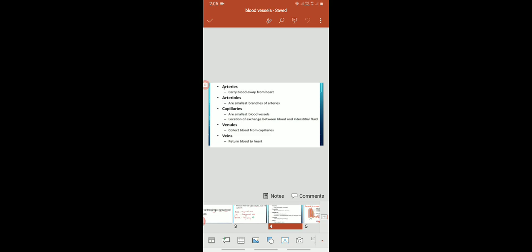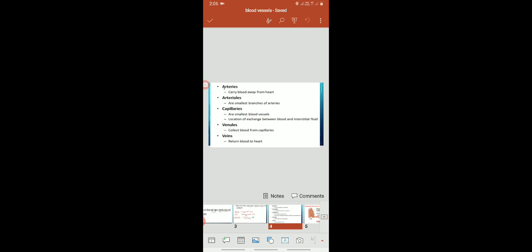Then these arterioles again divide into smaller blood vessels, that is capillaries. Due to these capillaries, there is exchange between blood and interstitial fluid. Then the capillaries unite and form venules. These venules collect blood from the capillaries, and finally open into veins and return blood to the heart.